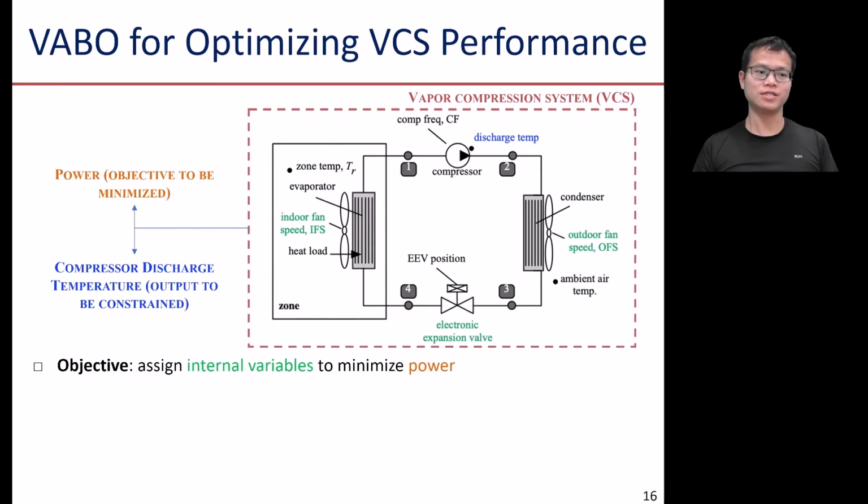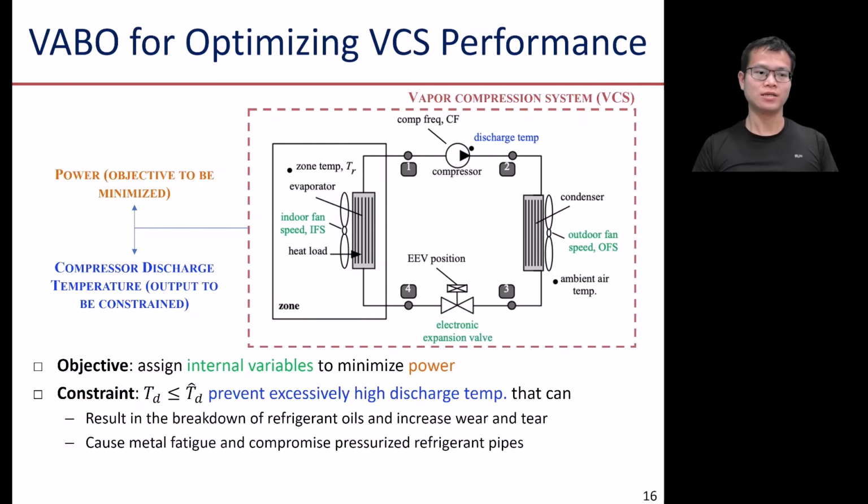Our objective is to assign internal variables to minimize the power, with a constraint that the discharge temperature is below a threshold. This constraint prevents excessively high discharge temperature that can result in the breakdown of the refrigerant oils, increase wear and tear, and cause metal fatigue and compromise pressurized refrigerant pipes.